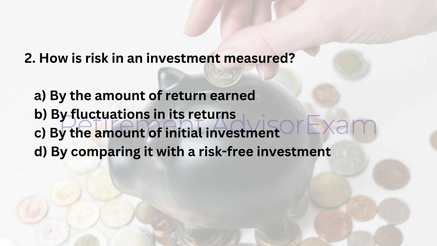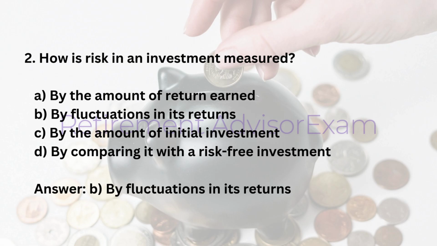2. How is risk in an investment measured? A. By the amount of return earned. B. By fluctuations in its returns. C. By the amount of initial investment. D. By comparing it with a risk-free investment. Answer: B. By fluctuations in its returns.